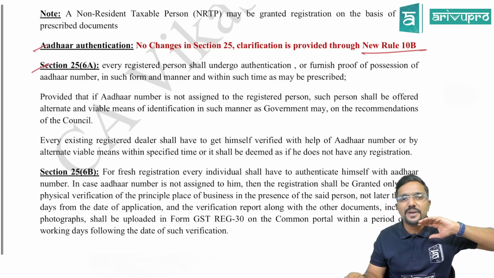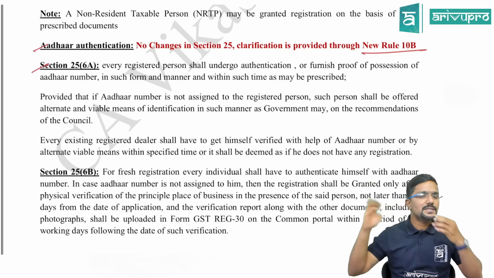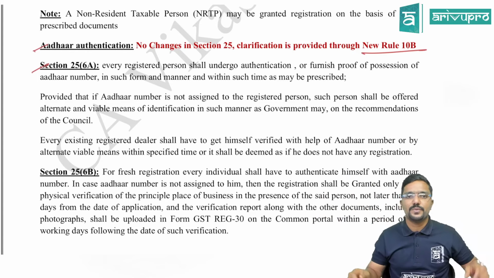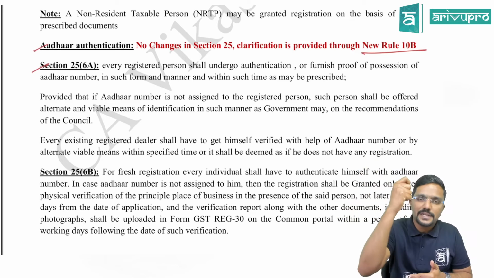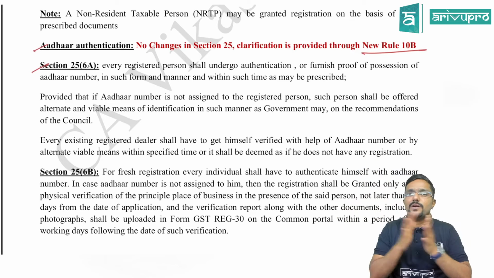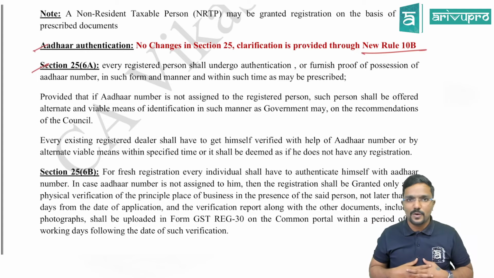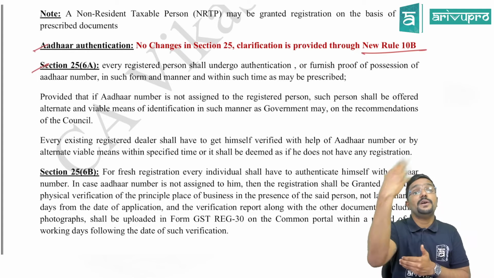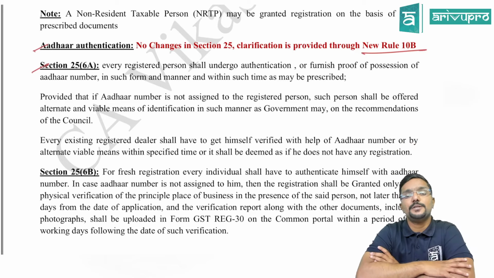GST was brought into picture from when? 1st July 2017. After 1 or 2 years, this Aadhaar authentication came into picture. So there will be two categories of people. The persons who are taking the registrations newly, they cannot take the registration under GST without Aadhaar authentication. Okay. Now, what about the people who have already taken the registration under GST before this Aadhaar authentication came into picture?